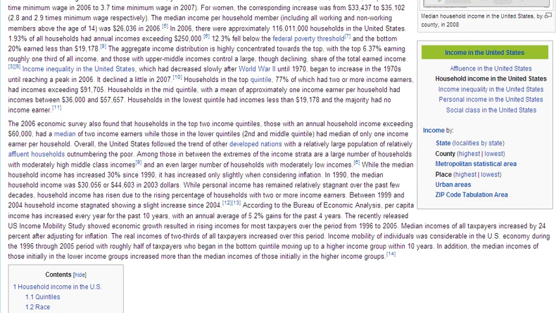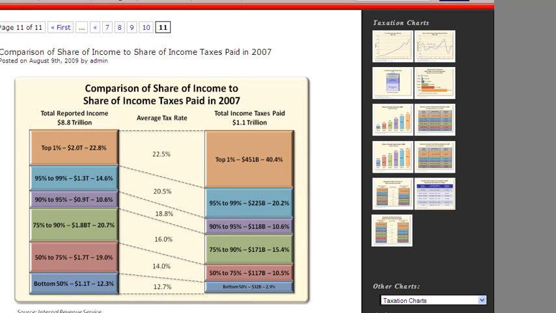Interestingly enough is to look at who pays taxes in the United States. And the taxes are quite skewed. The top 1% of income earners end up paying 40% of the taxes. The top 5% of income earners, interestingly, 60% of the taxes. The top 5% in the U.S. pay 60% of the taxes.